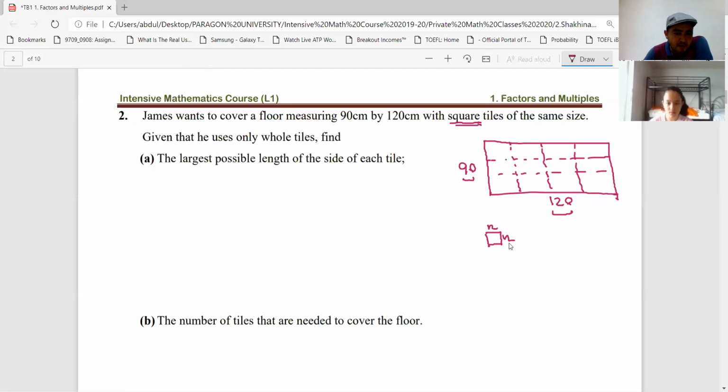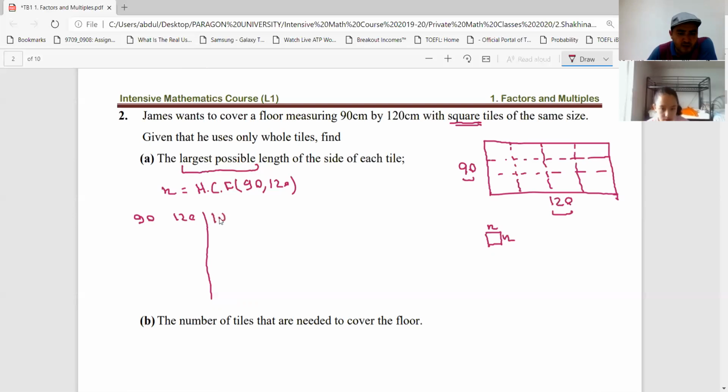That means that this n must be, it says largest possible, right? So this n must be the highest common factor of 90 and 120, because we are looking for the largest possible number. Now, if you find this for 90, 120, you can divide by 2. But if you can see any common factor, you can divide by the common factor. If you look at these numbers, what is their common factor? Can you tell me? 10. 10, very good.